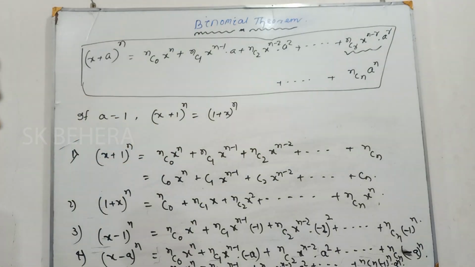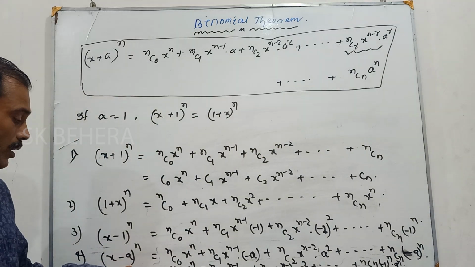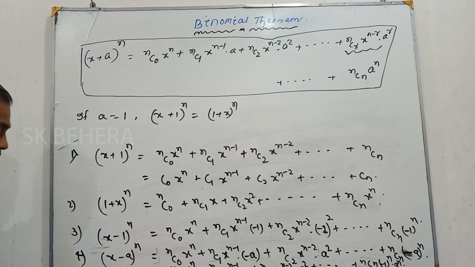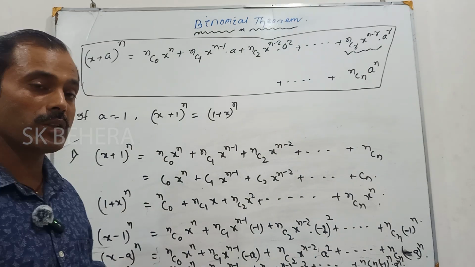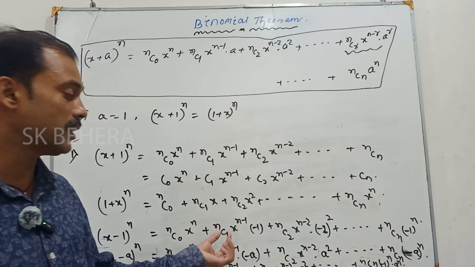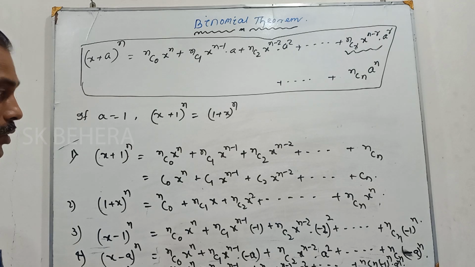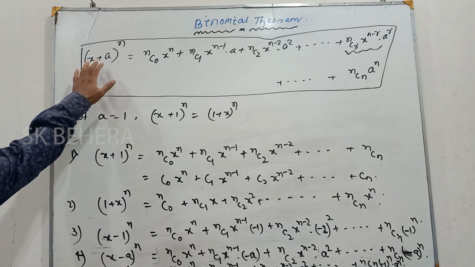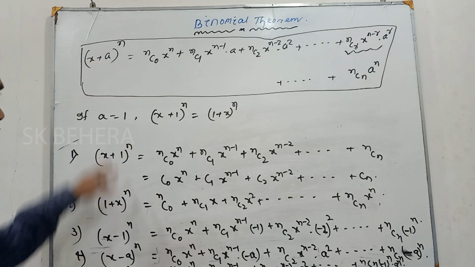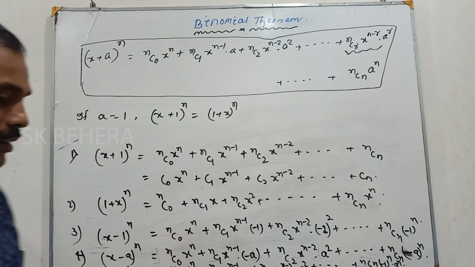So this is what it is, (x minus a) to the power n is equal to this. Always n is a positive integer, or you can take it as a natural number. So now we will find out the addition of these two terms. What will be its addition?